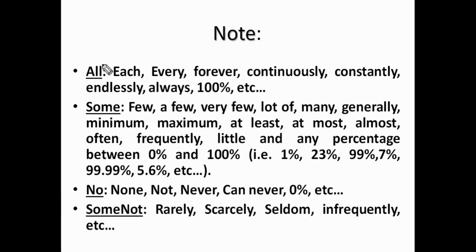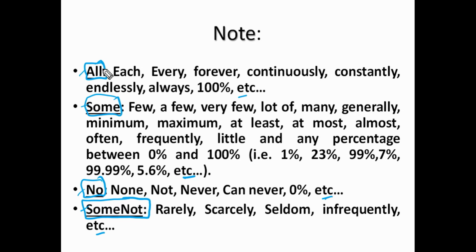See here, every time he may not give all, some, no, and some not. In the first class only we mentioned that there are many qualifiers. But basically there are four qualifiers. So these are the four basic qualifiers: all, some, no, and some not. All the remaining qualifiers may be derived from these four basic qualifiers only.